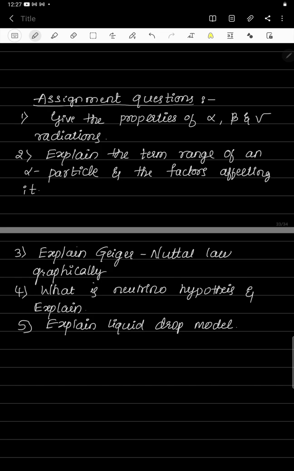Now here are some assignment questions for you students. First one, give the properties of alpha, beta and gamma radiations. Explain all the properties. Second one, explain the term range of an alpha particle and the factors affecting the range. Third one, explain Geiger-Nuttall law graphically. Fourth, what is the neutrino hypothesis, and explain it. Fifth one, explain the liquid drop model with all the similarities.